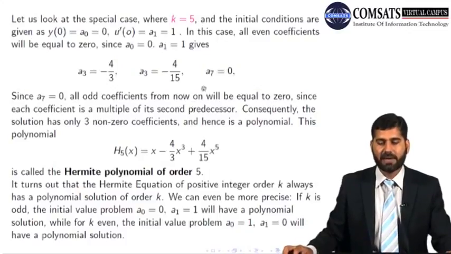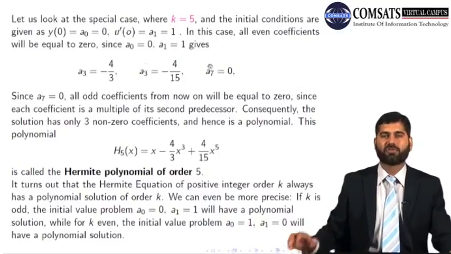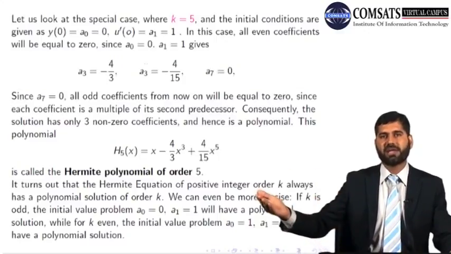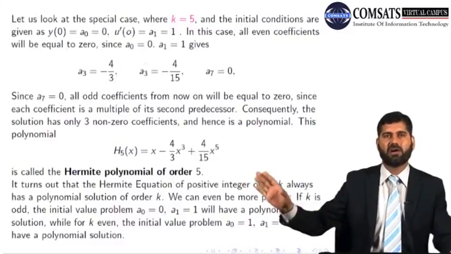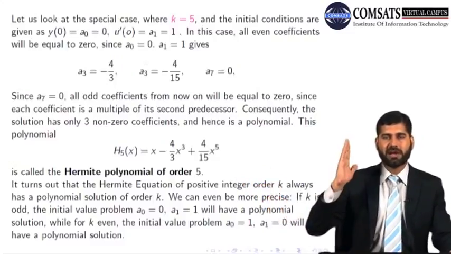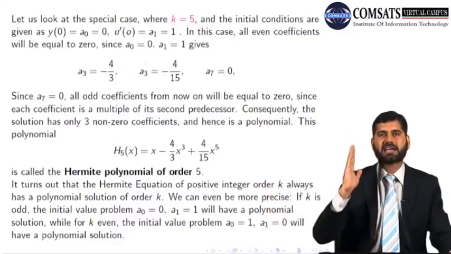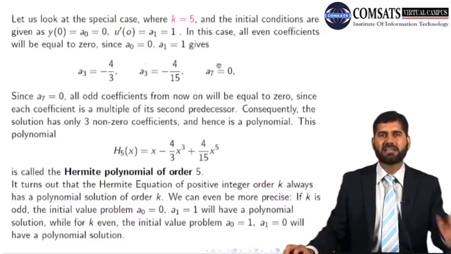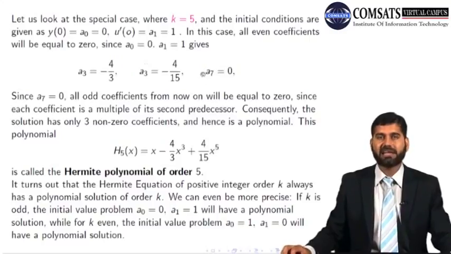So I will stop at a5, because a7 becomes 0. From now on, a7 gives you a9, a11, a13, they all will become 0. So it means my solution will terminate at x to the power 5, because I will get just the first few coefficients, a1, a3, a5. I'm not getting anything after that.